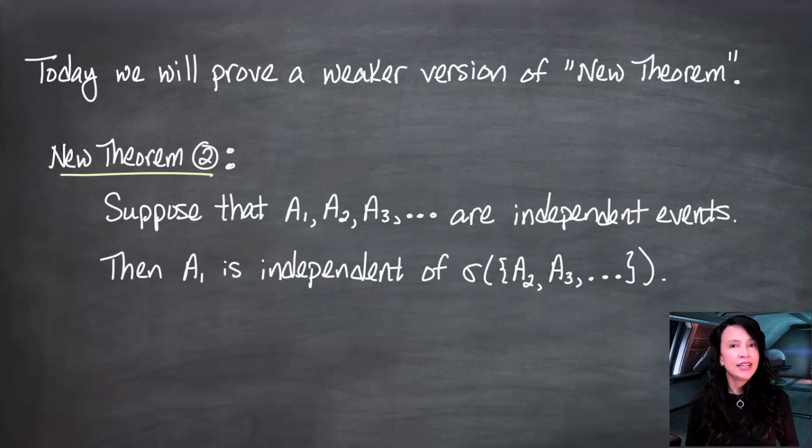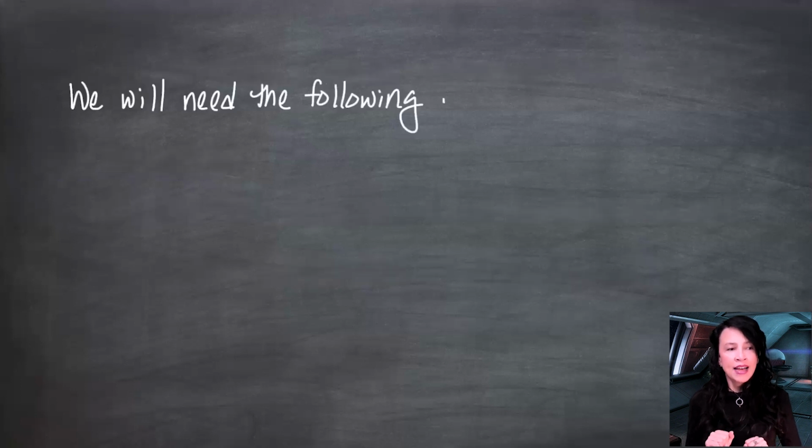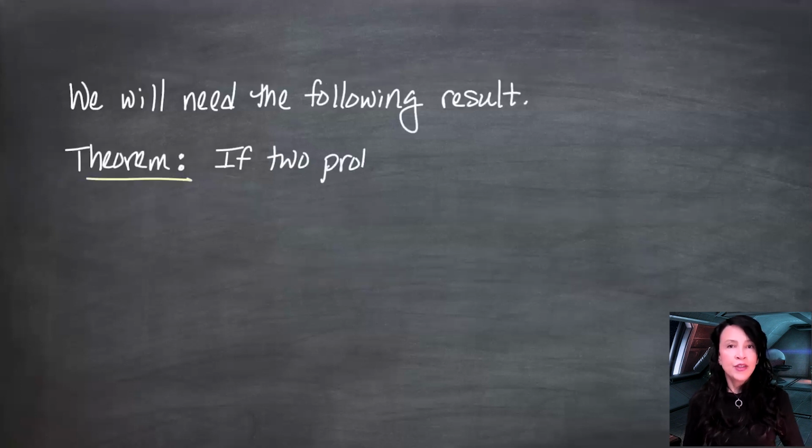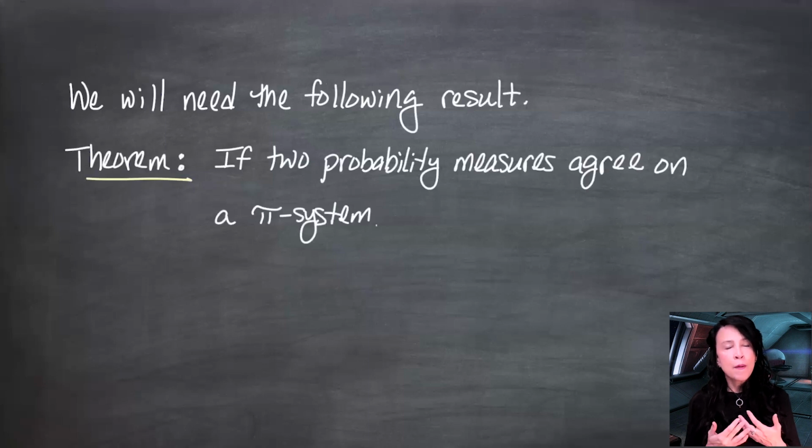To prove it, I need to prove something else ahead of time. So I have a theorem for you, and it says that if you have two measures, probability measures or otherwise, agreeing on a pi system, so you have some space like an omega and an F, and then you have a pi system, curly P, which is a collection of subsets of omega that's closed under finite intersections.